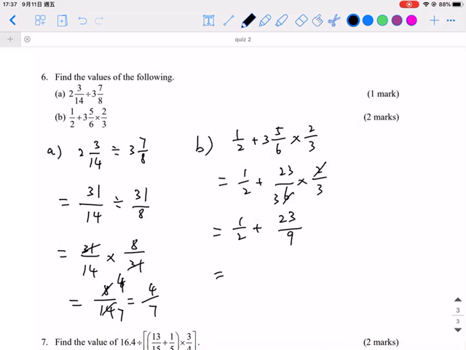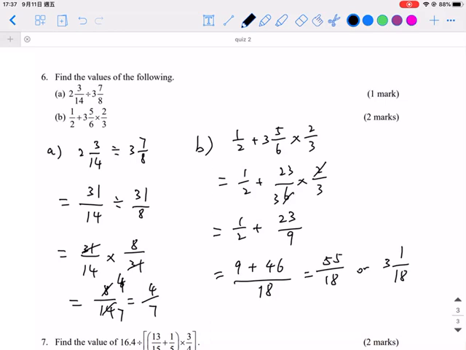So I have a common multiple, which is 18, so therefore it is 9 plus 46. The answer is 55 over 18. You can express the answer as an improper fraction, or you can change it to a mixed fraction also. That means the answer is 3 and 1 over 18.